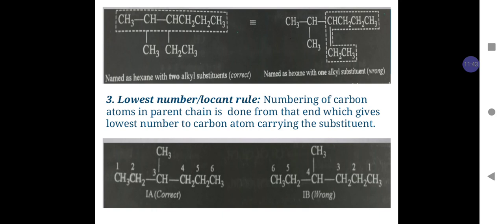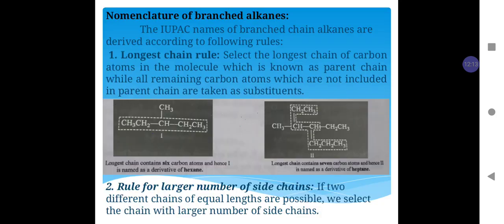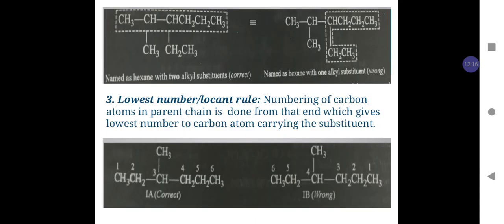One substituent is methyl and the other is ethyl. But on the right hand side, if we select the chain in such a way that it has only one substituent on the third carbon atom, then this is the wrong way, because according to the rule of larger number of side chains, the structure shown on the left hand side has the correct way of numbering the side chain.